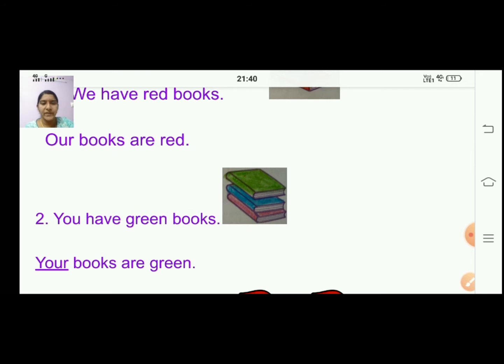Like that you can say your books are green. So it is simple, right? Your books are green. Our books are red. So whenever you see the word you, you will change it with the word your. You have green books. Then the answer will be your books are green. Okay, children.